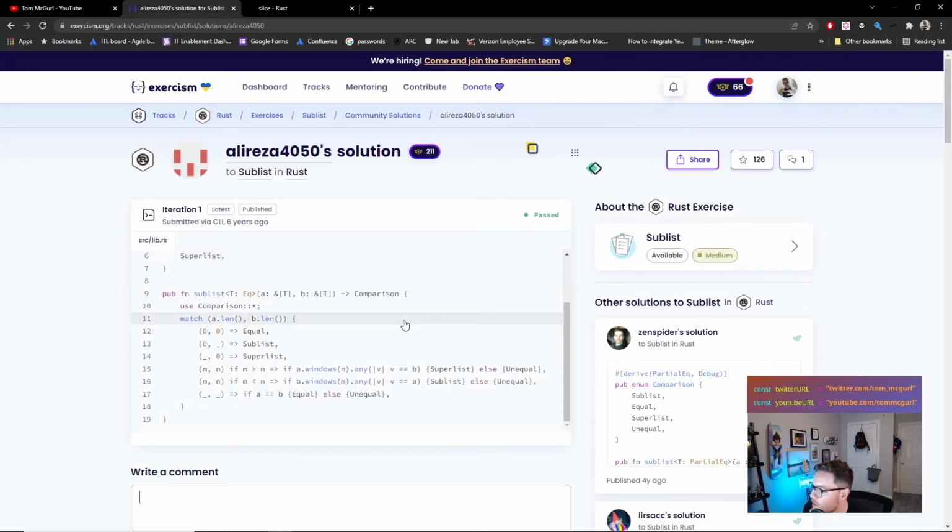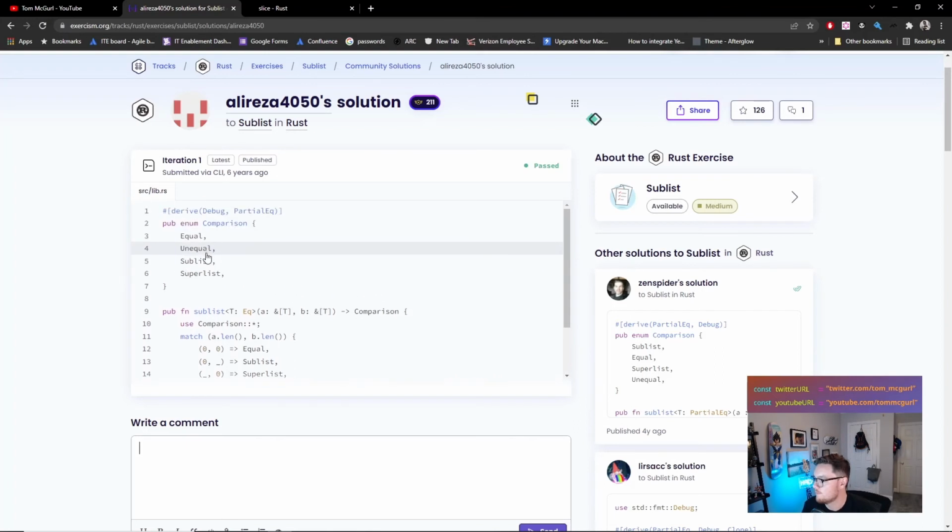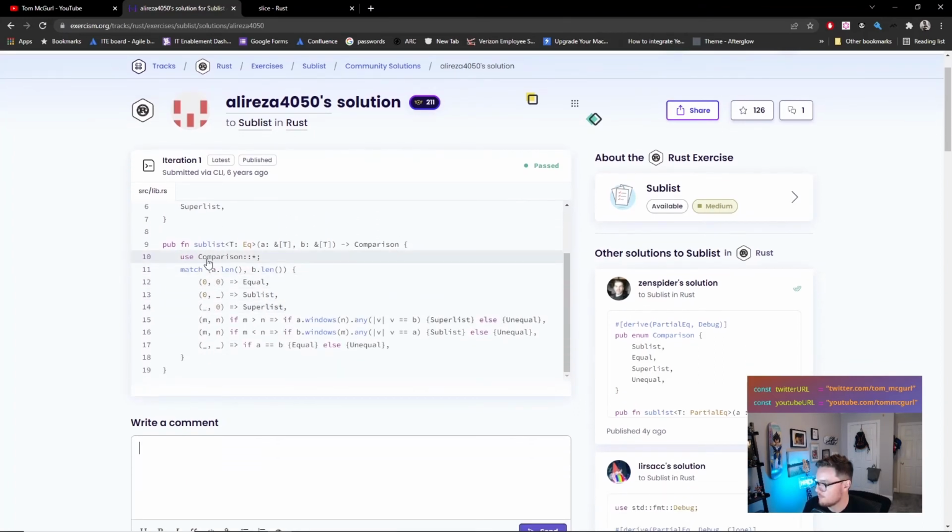Whoa. Windows. I like this. Look at how nice this is. This is super cool. I love this because you know me, I love pattern matching. You know I do. You've seen me do this. I love this. Check this out. Sublist comparison. So they're pulling in comparison, which we're using here, right? They're basically saying, just pull it all in so I don't have to say comparison::. I like that. It's a lot simpler. And they could just say superlist, unequal, sublist.